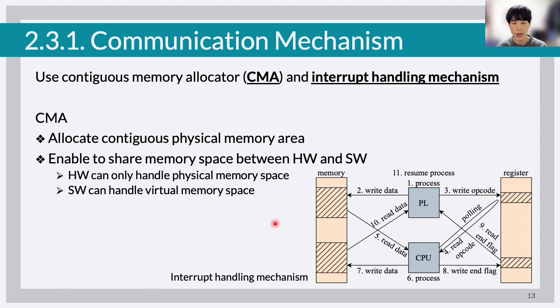The interrupt handling mechanism in the right bottom figure shows how to exchange data. When the PL process finishes, the data are written to the memory, and an opcode representing the next CPU process is written to a specific register, and the PL process is suspended. When the CPU detects the opcode by polling, it reads the data from the memory and executes the specified process. When the process is completed, the output is written to the memory, and an end flag is set in a specific register. The PL then reads this flag and resumes the next process.